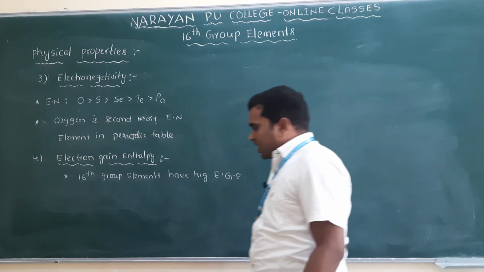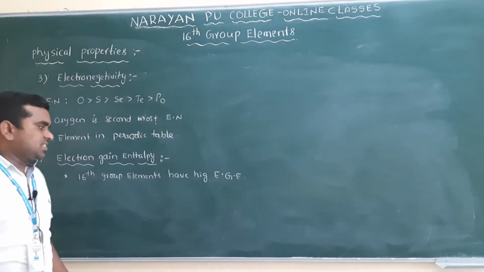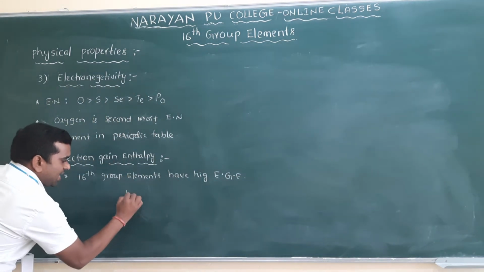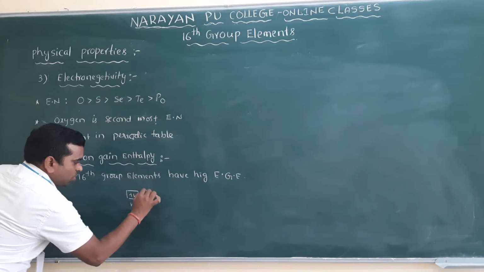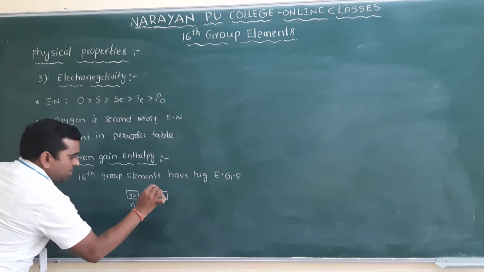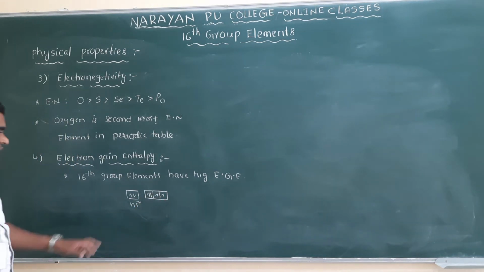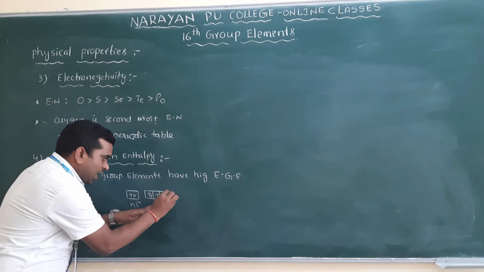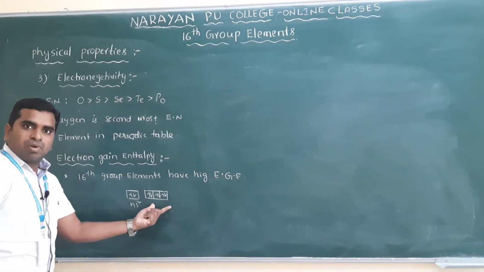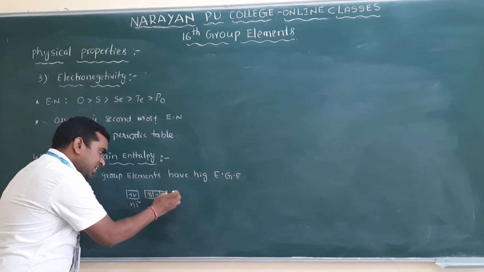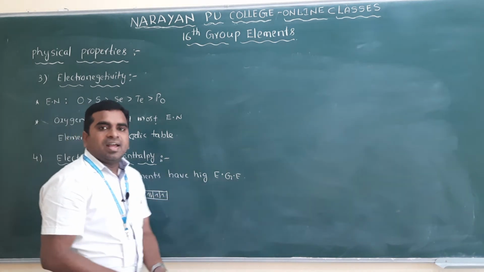The general electronic configuration is ns2 np4, meaning 2 electrons in the s orbital and 4 electrons in the p orbital. If they gain 2 electrons, it becomes fully filled, which means stable. So that's why they try to gain the electrons.